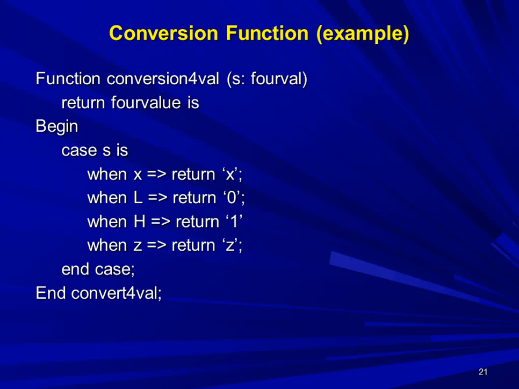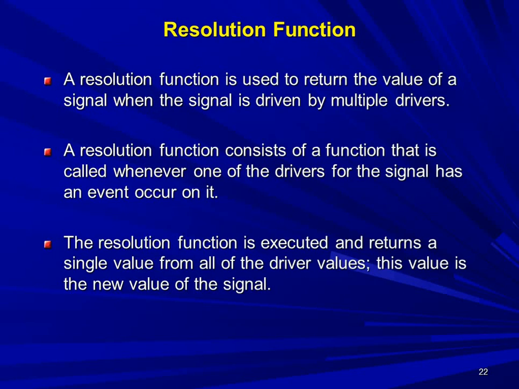Begin, case s is: when the value of s is X, we return X, the same data type. When the value is L, we return 0. When the value is H, we return 1, and when Z, we return Z. This means we can convert the data type from one form into another by using conversion functions. End case, and finally end function.